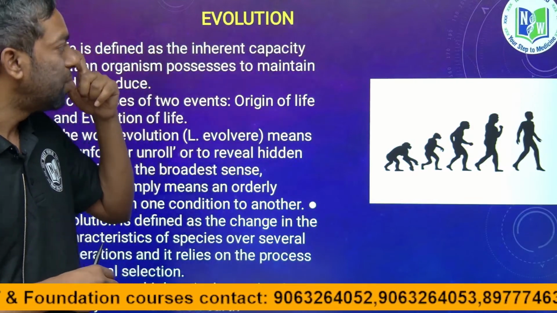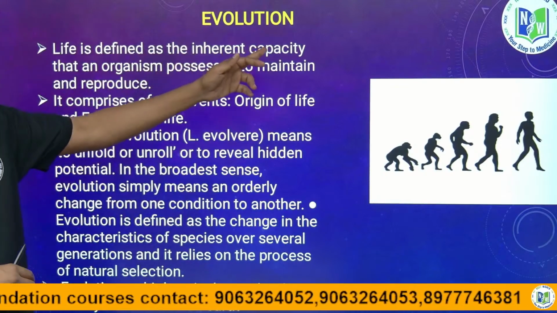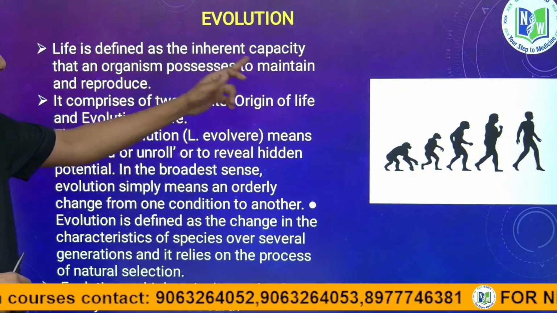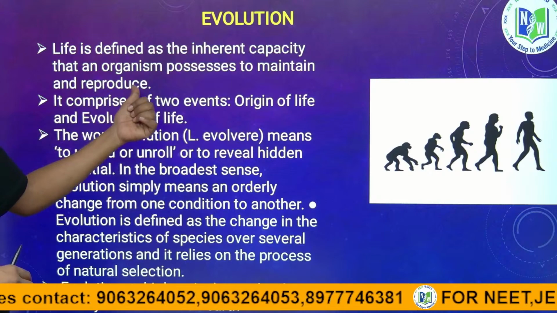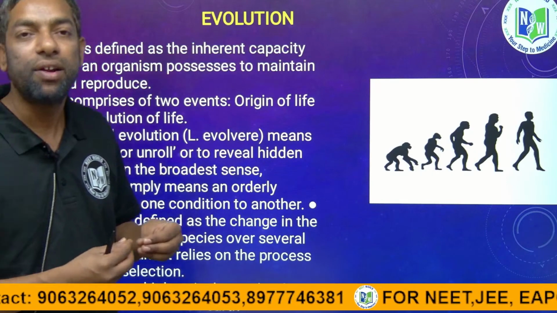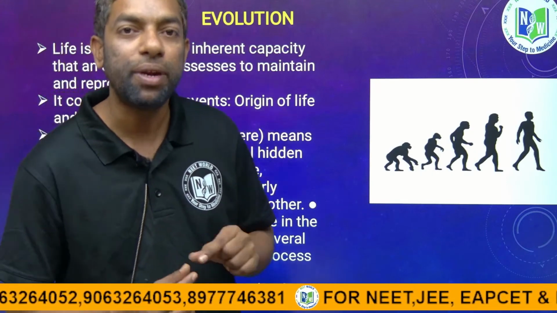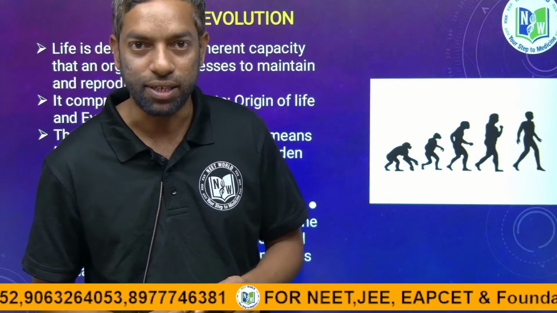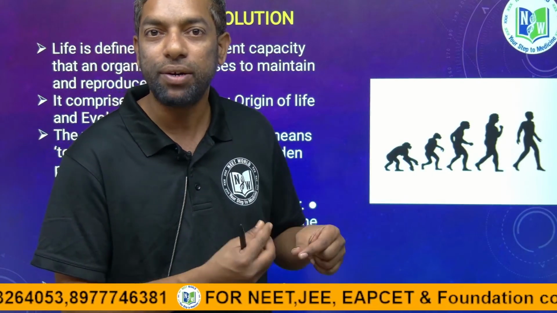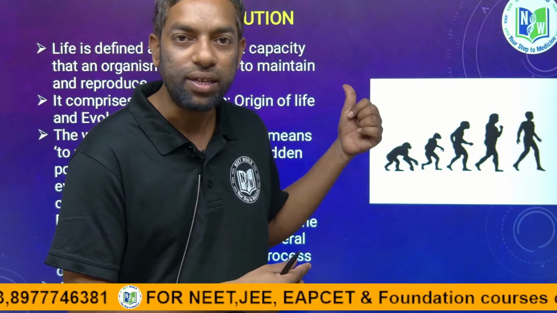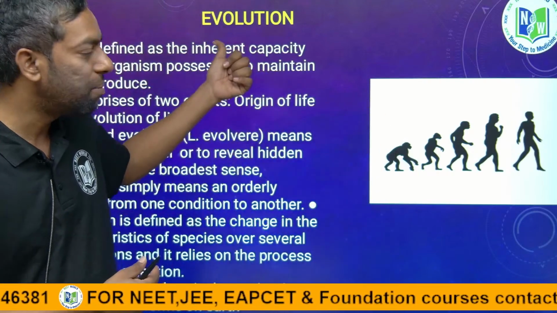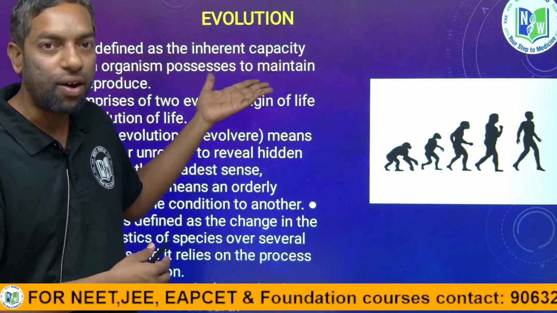Evolution describes the inherent capacity, the process of maintaining and reproducing. The species can inherit from previous species. They have the capacity to reproduce. This chapter on evolution describes everything: how life originated,